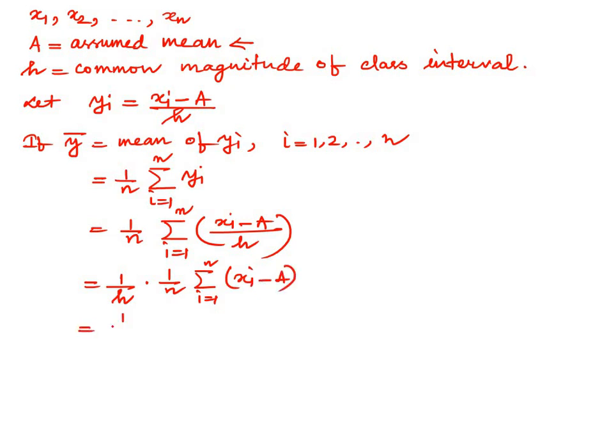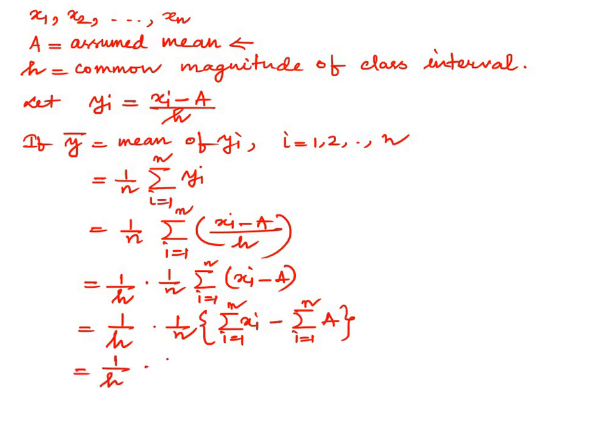Now since these are finite sums, we can separate the summation and write this as summation over i equals 1 to n of xi minus summation i equals 1 to n of a. This is 1 by h into, if we separate this, 1 by n summation xi minus 1 by n summation of a.